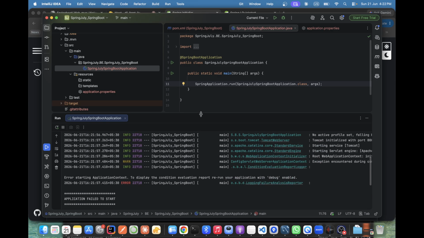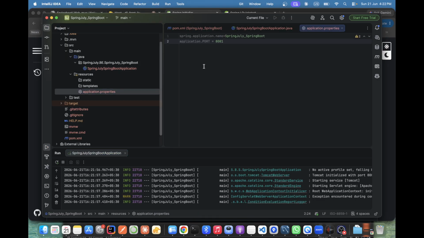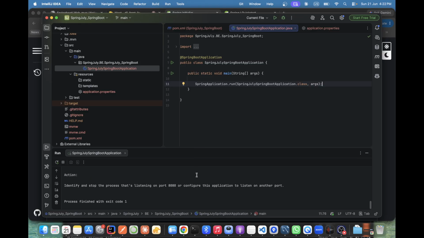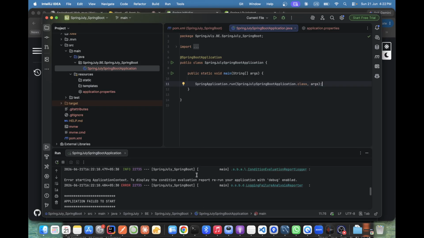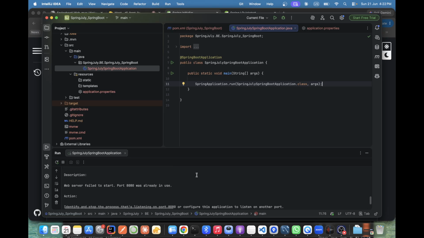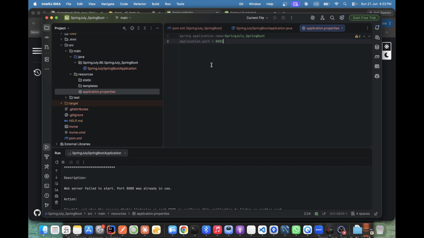I think the name is different. Dot port. Maybe this. Still an issue. Is the spelling wrong here?